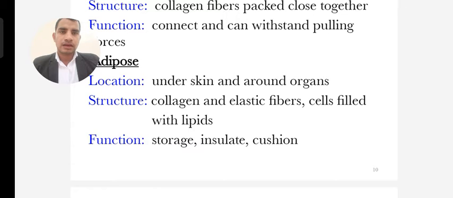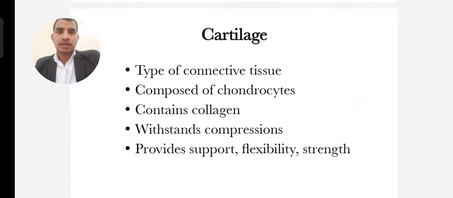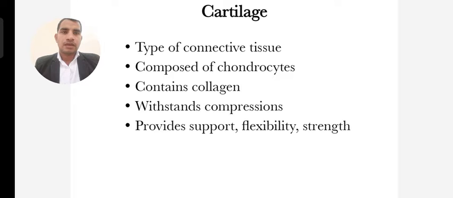Next is adipose tissue. It is found under the skin and around various organs. Its structure has collagen and elastic fibers with cells filled with lipids. Its functions are storage, insulation, and cushioning. And then cartilage, a type of connective tissue containing collagen, which withstands compression, providing support, flexibility, and strength. Support for organs, and flexibility like elasticity.